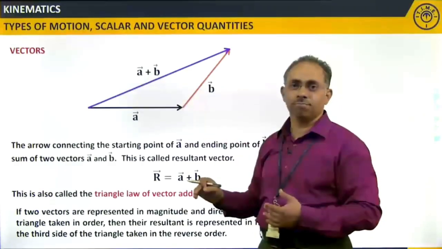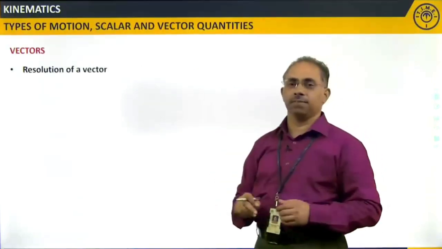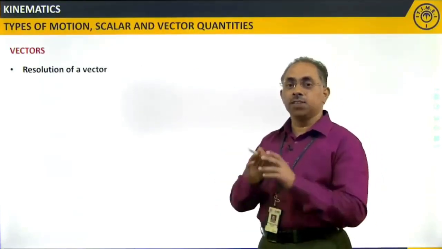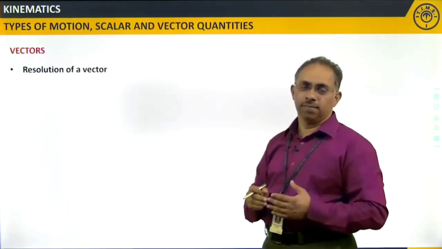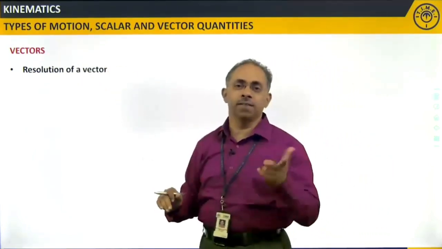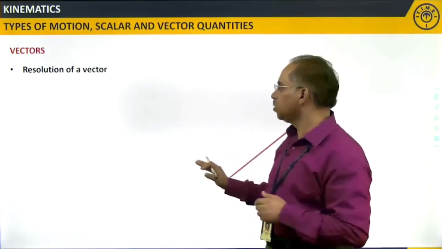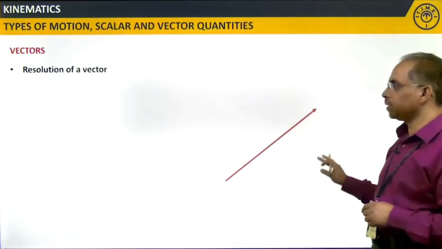That is what we call the resolution of a vector. Resolve means split. Here the context is: resolution means splitting a vector into its components. So, I am taking this particular vector, C.